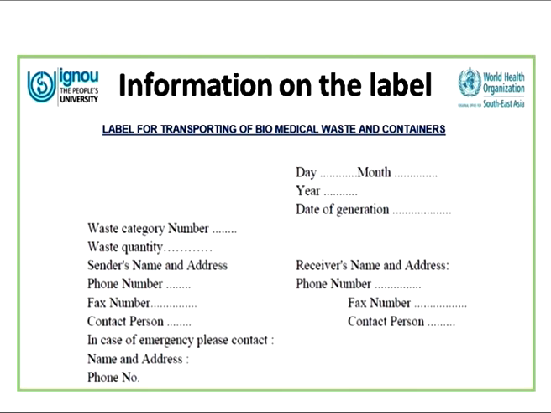So we can track how long this waste was packed. And then we have the waste category number. We have the waste quantity which is written over here, and we have the sender's name and address, so that if there is any pilferage, anything wrong which has been placed in the waste bag can always be traced back to the person who generated the waste. And also there are emergency contact numbers and addresses.